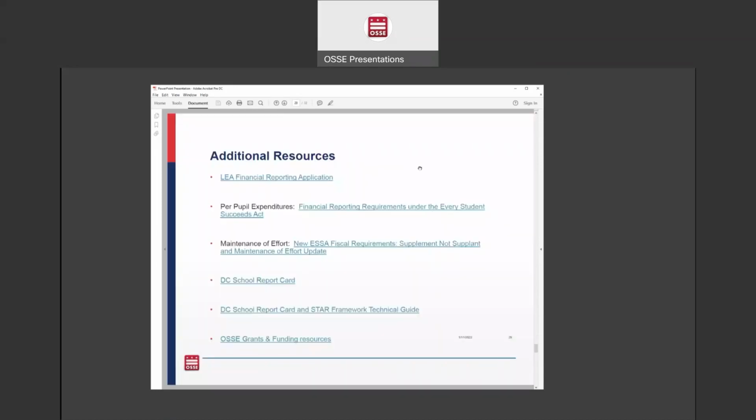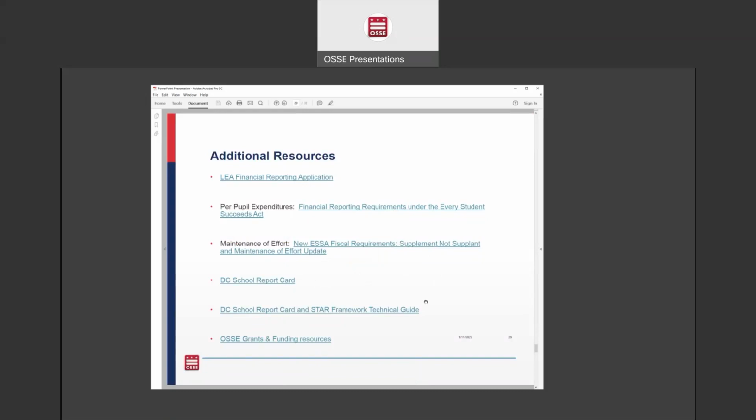So if you need additional resources as you're completing this data collection requirement, this is the slide that has all of that information. So you have a link to the application itself. You have a link to the guidelines for the per pupil expenditures reporting. There's a link for the maintenance of effort guidelines for the maintenance of effort reporting. There's a link to the DC School Report Card website.